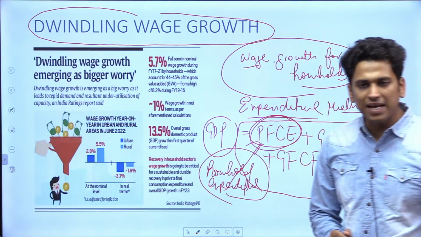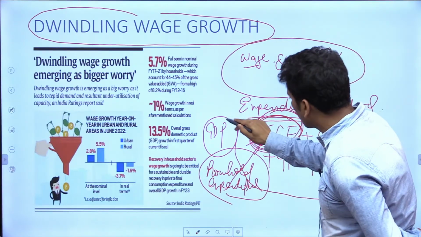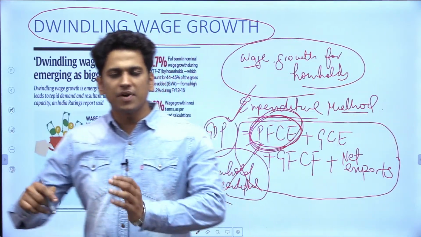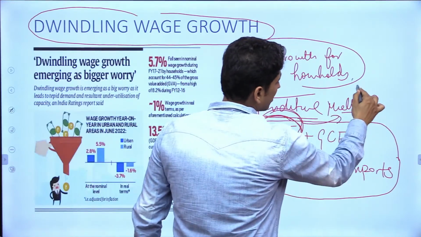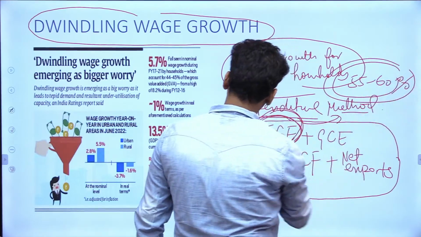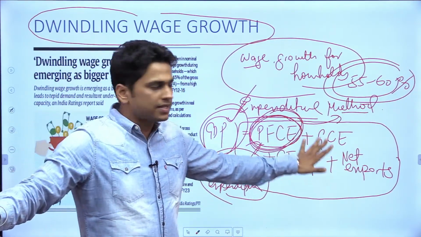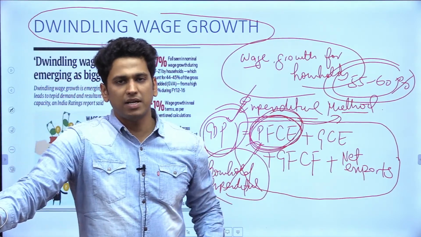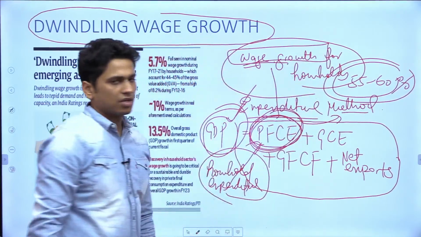And would you believe it guys, this is one of the main drivers of the Indian economy, because it contributes nearly 55 to 60% of our GDP numbers. हमारे देश में 55 से 60% इसकी वैल्यू रहती है प्राइवेट फाइनल कंजम्पशन एक्सपेंडिचर की, and it is directly related to this wage growth.